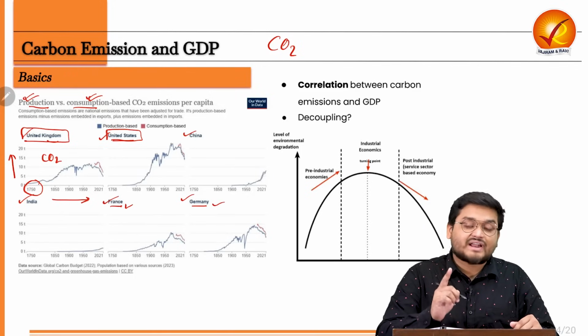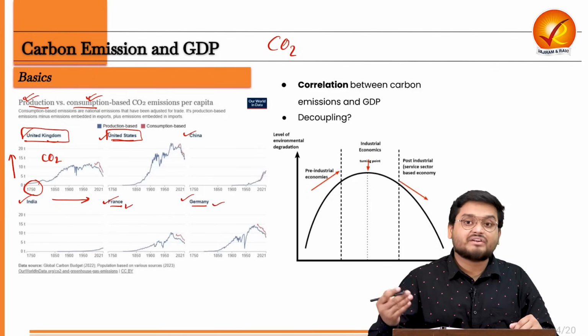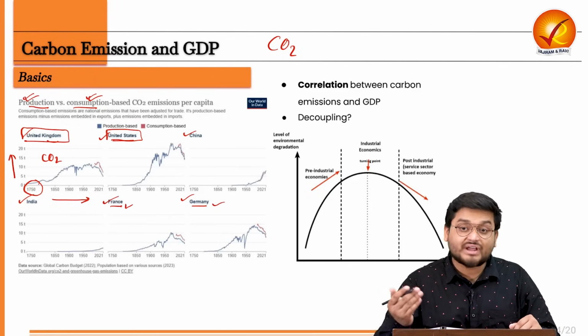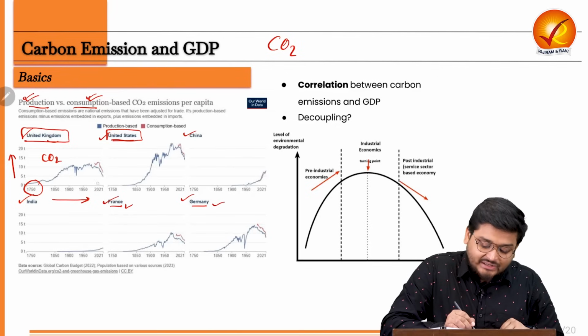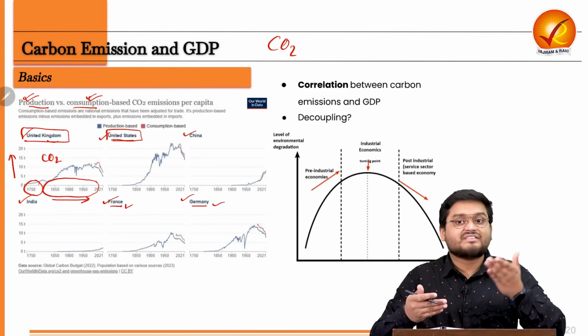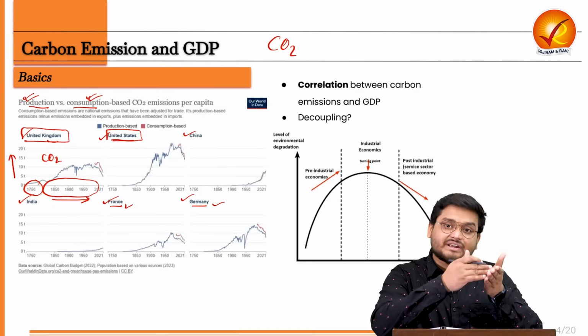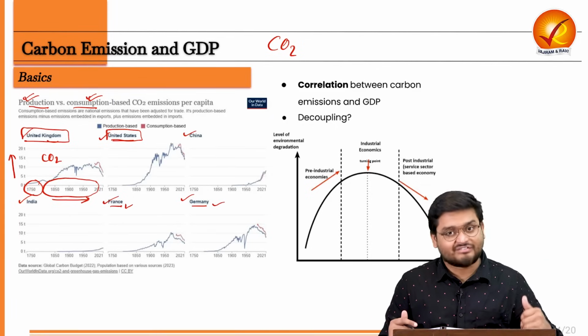So we can understand a very clear and distinct thing here, that the developed countries are producing more and more carbon dioxide, and the bulk of their production of carbon dioxide were in the phases of 1850 to around 1970s. From 1970s, their carbon dioxide emissions started to decline because they have reached their stage of development.